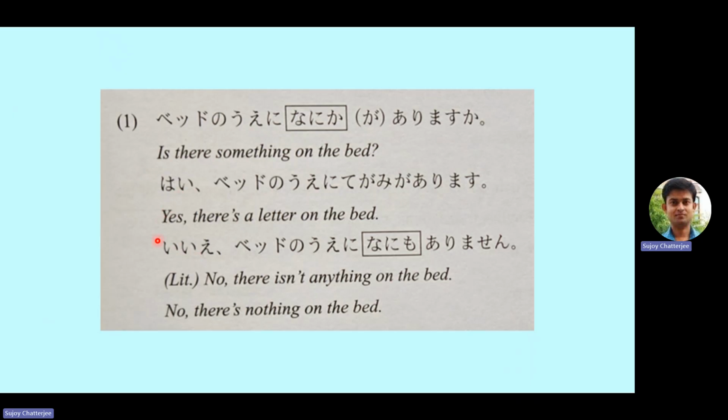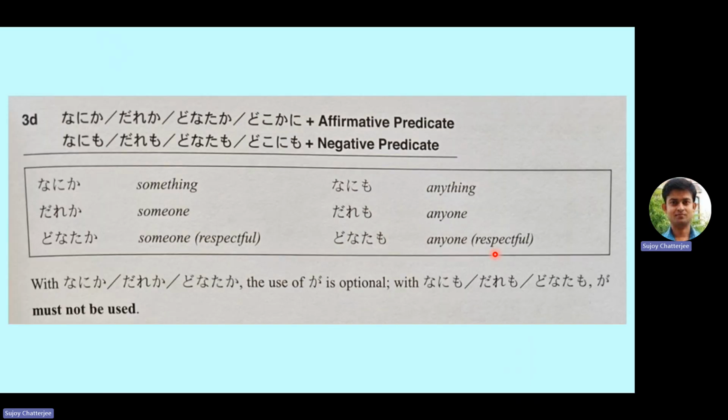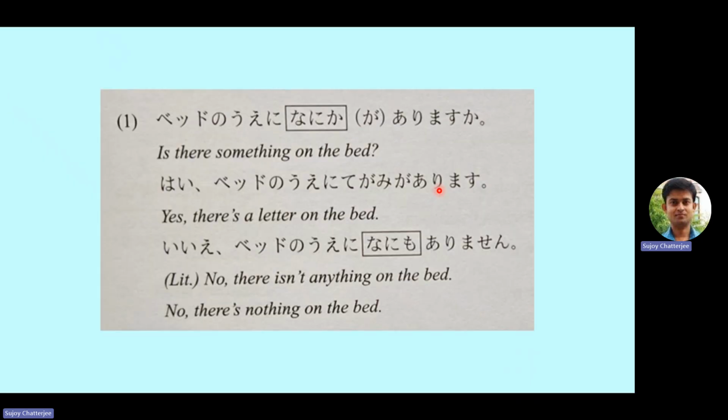And if the answer is in negative, that means no, there is nothing on the bed, then how do we say that? Ie, beddo no ue ni nani mo arimasen. Because we had discussed that with nanimo, if we add the negative predicate, then it will become nothing, because nanimo is anything, and with the negative verb it becomes nothing. So if we want to say there is nothing, then we will say nanimo arimasen.